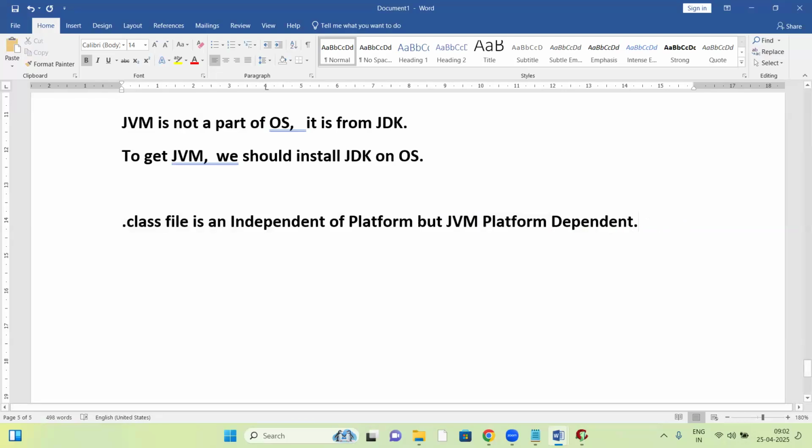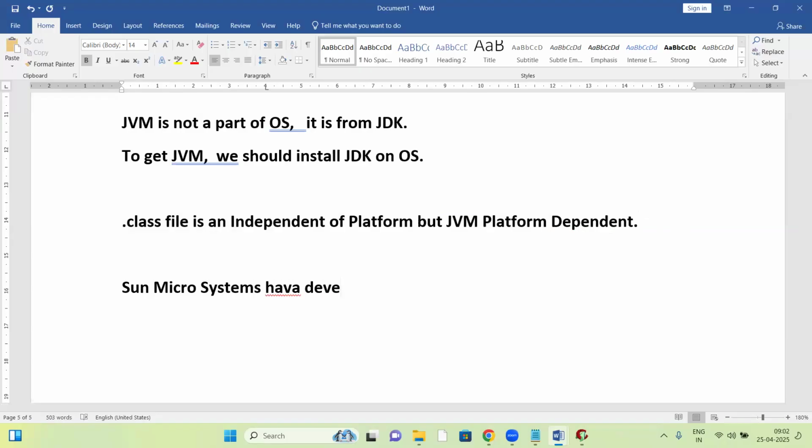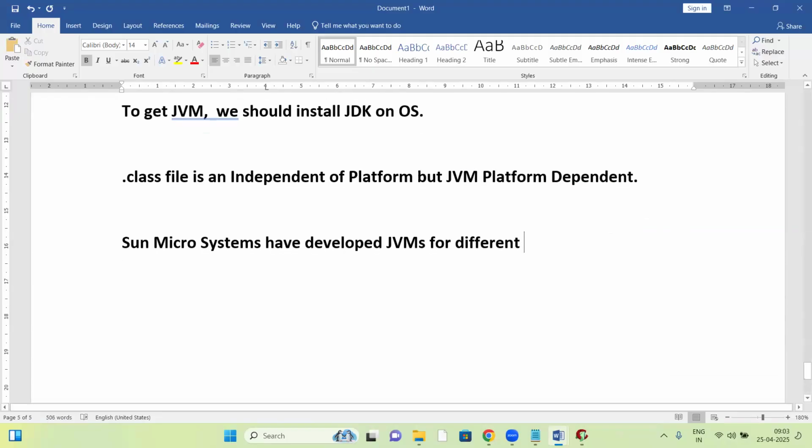Initially, Sun Microsystems developed JVMs for different operating systems in the market.